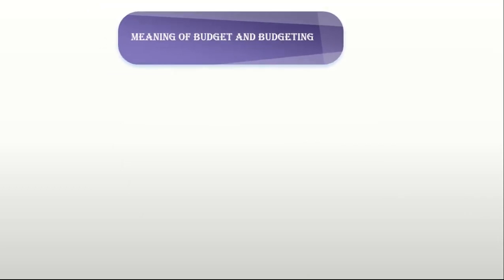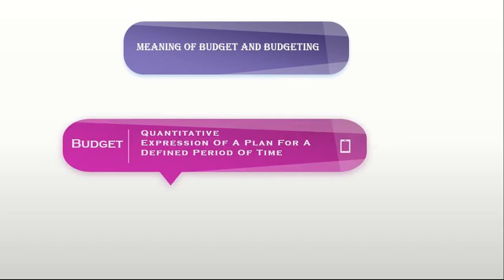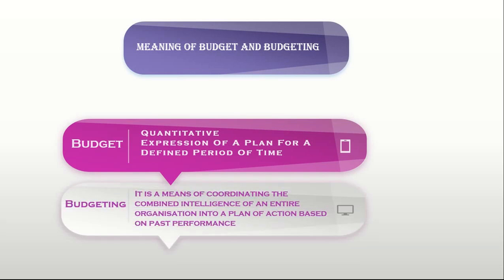Meaning of budget and budgeting. Budget is a quantitative expression of a plan for a defined period of time. Budgeting is a means of coordinating the combined intelligence of an entire organization into a plan of action based on past performance.